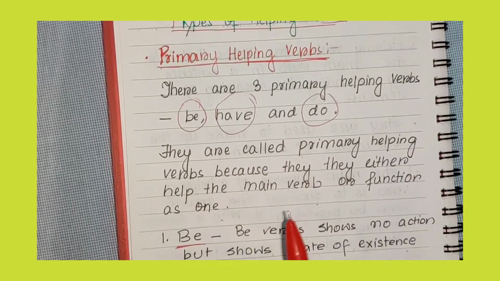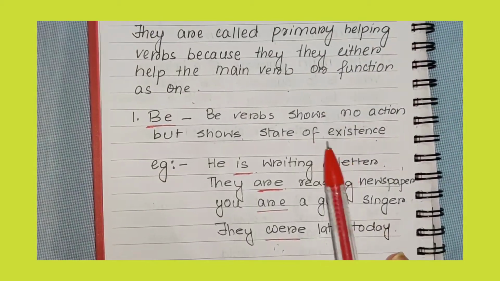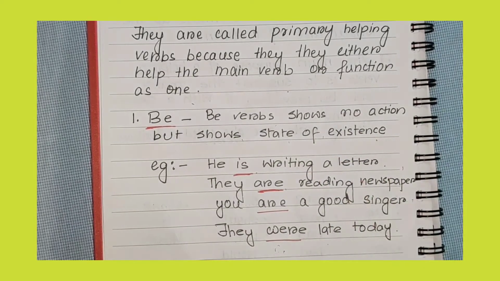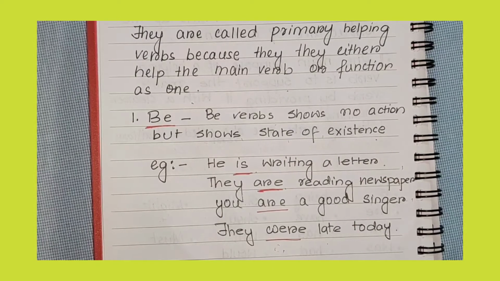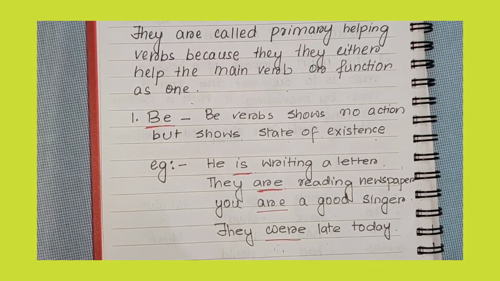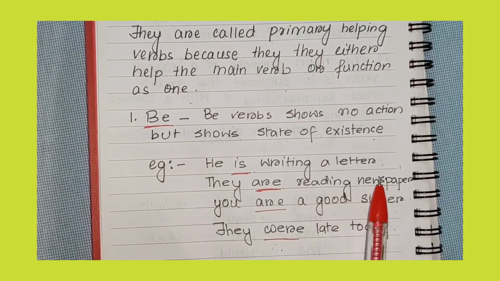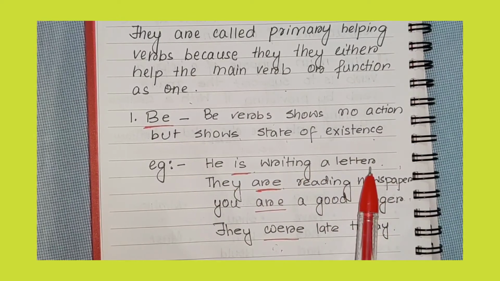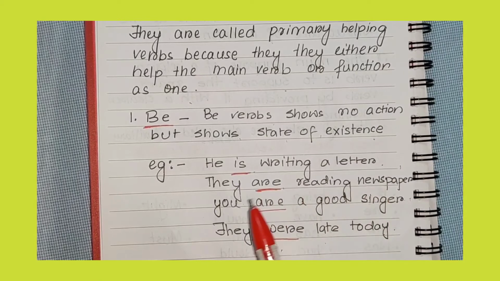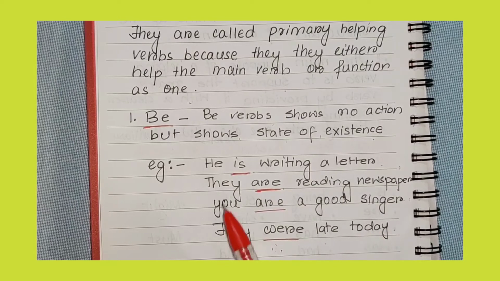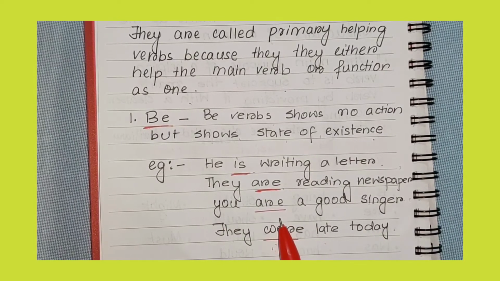Now let's talk about be verbs. Be verbs basically show no action. They show a state of existence. Now, what are the be verbs? Is, are, were, was, and am are all be verbs. You can see I have given some examples here. He is writing a letter. They are reading a newspaper. You are a good singer. They were late today. The underlined words are all be verbs, and they are primary helping verbs. Okay, now let's move to the next one.